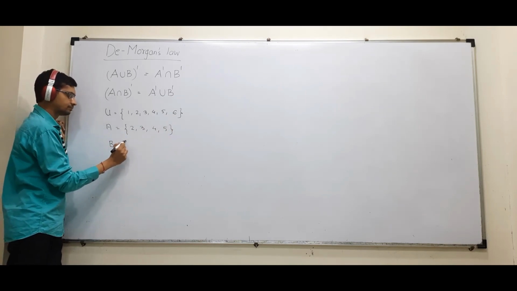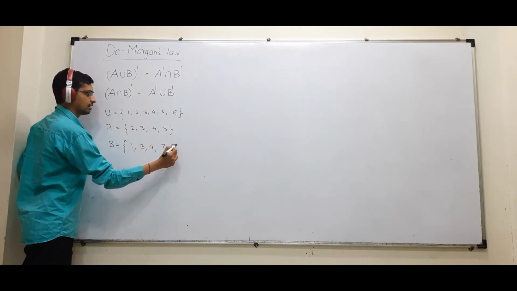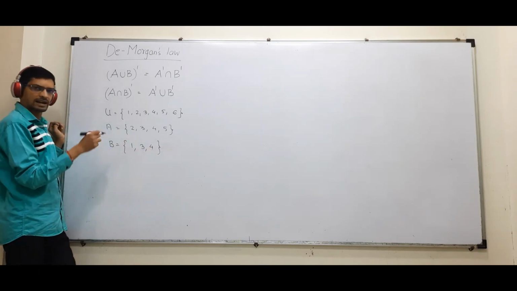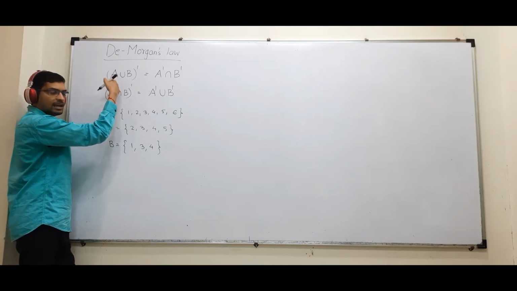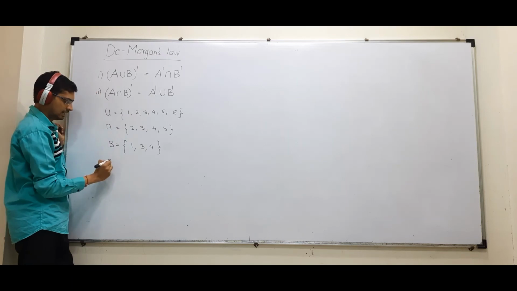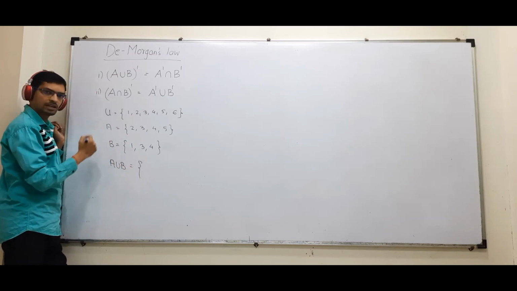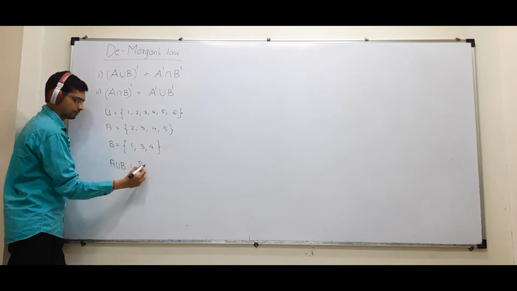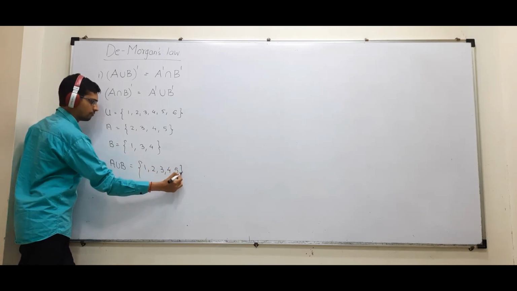I'll take B 1 3 4 7. Sorry, 1 3 4 is enough. I can take anything randomly. I'll start with LHS. LHS क्या है? A union B का complement है ना? So first I will find A union B is how much? A union B कितना आएगा? 1 2 3 4 5. A union B आ गया 1 2 3 4 5.